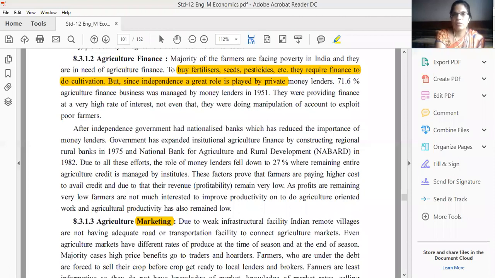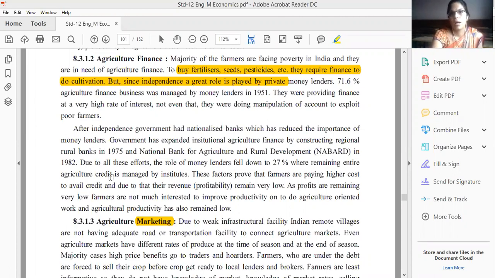These are all very important for the farmers. They require these things, but they do not have sufficient money, so they cannot purchase what is essential for cultivation, for selling the product, and for protecting the plant.